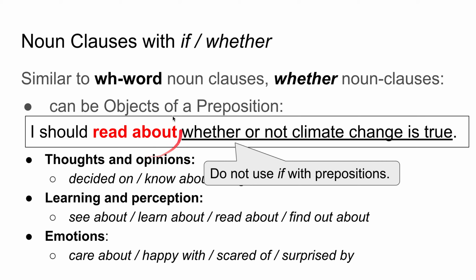Only whether can follow these. In the same way that WH word noun clauses usually follow verbs of thoughts and opinions, such as decided on, know about, and learning and perception, see about, learn about, read about, and emotions, care about, happy with, scared of, surprised by, whether noun clauses also follow such verbs.